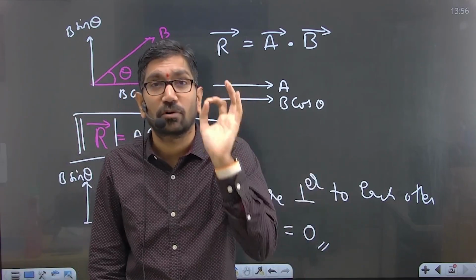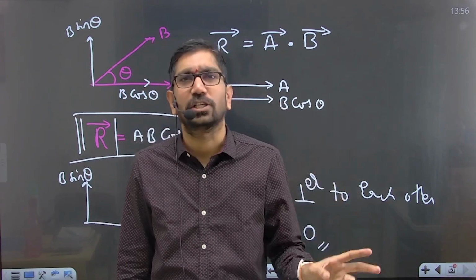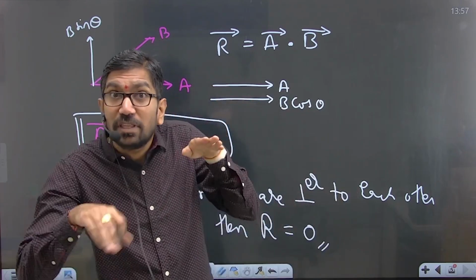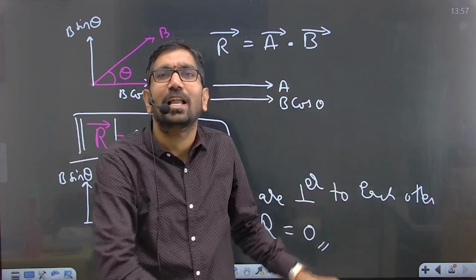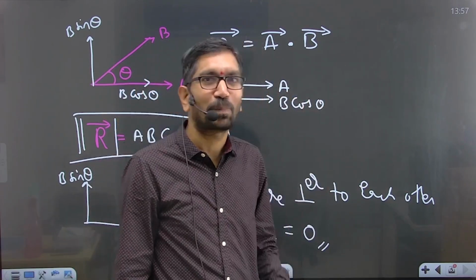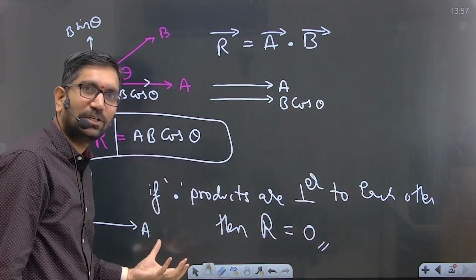Every cross product should always be perpendicular to each other. Okay, by mistake, if they are in a straight line, then the cross product will become 0. The cross product will become 0, beta. Is this clear to everyone?